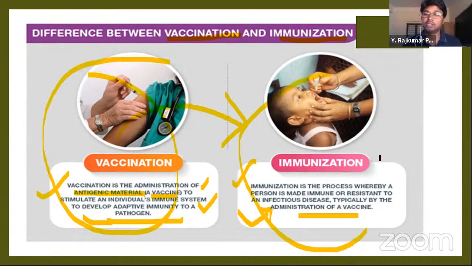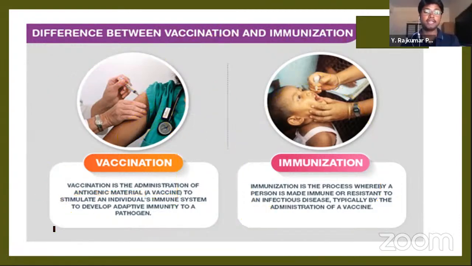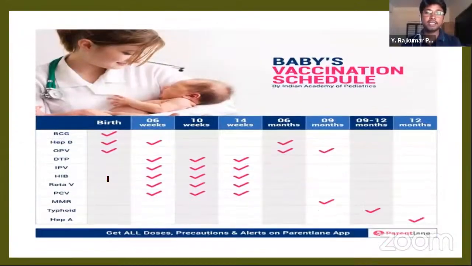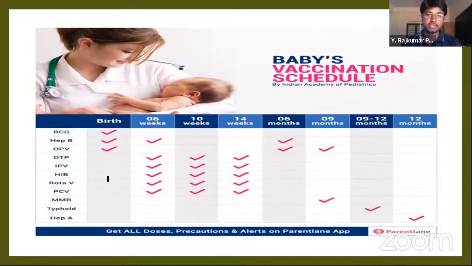So the adaptive immunity comes from vaccination against the viruses. This is the minor difference between vaccination and immunization. Edward Jenner is the father of vaccination, the father of the immune system.